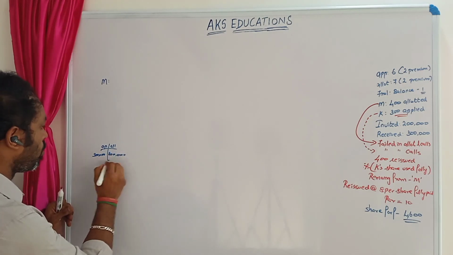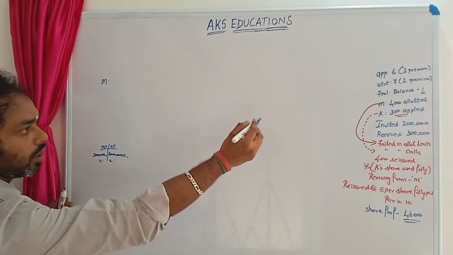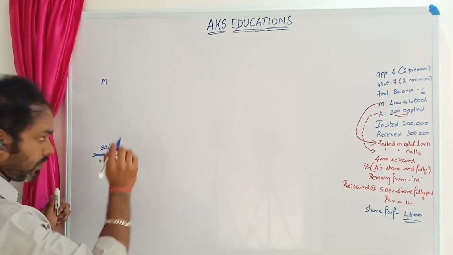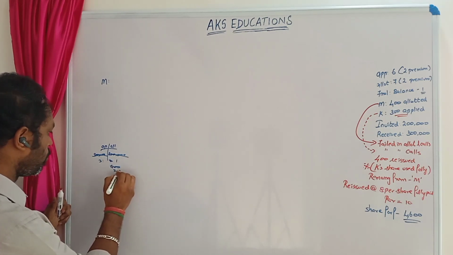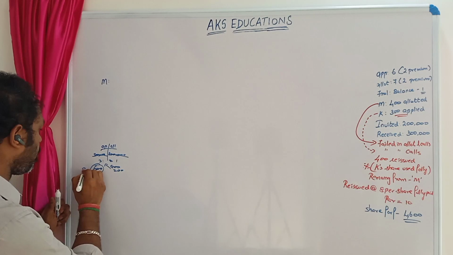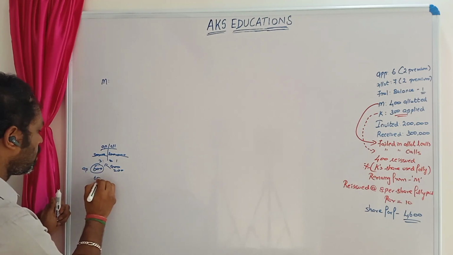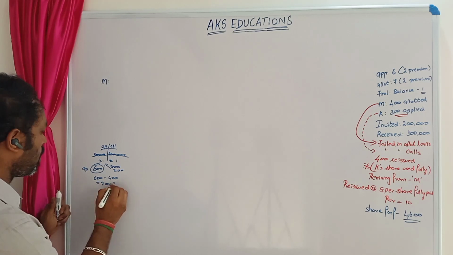This method I already taught you. So 3:2. M who's allotted 400: 2 ones are 2, twos are 200 into 3, it is 600. So 600 is applied. So 600 minus 400, that gives you 200 excess.